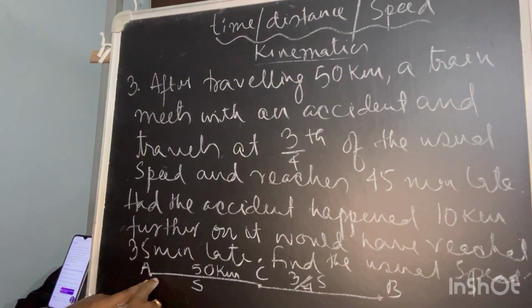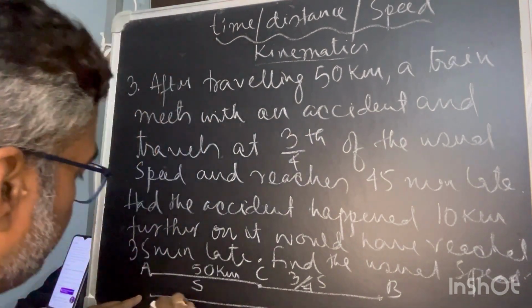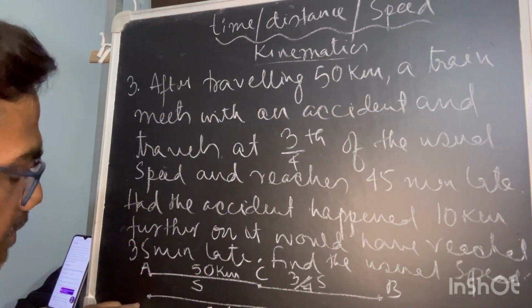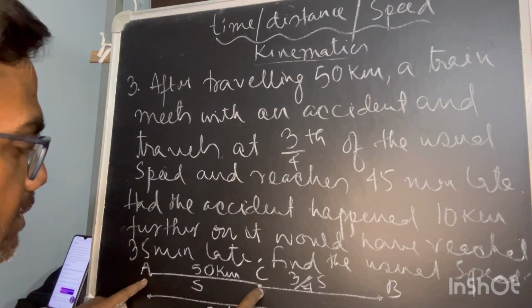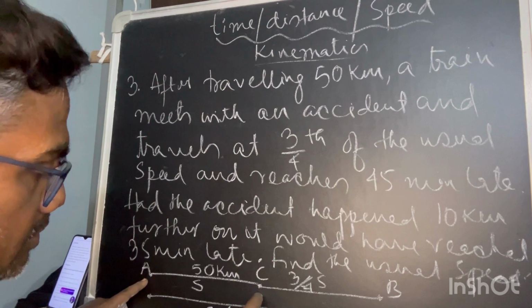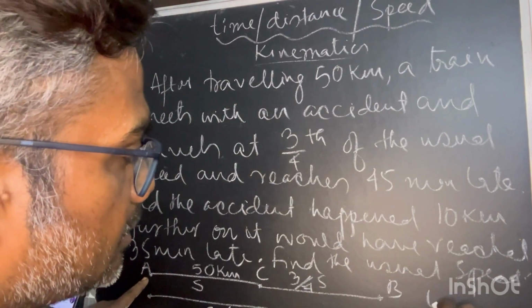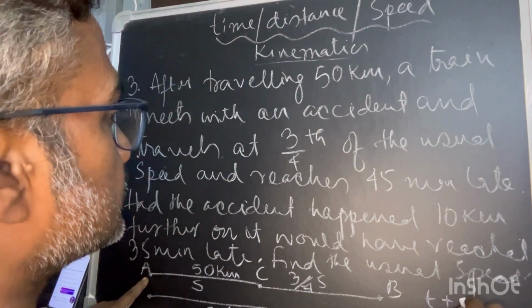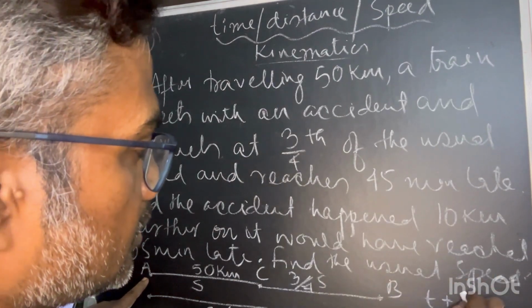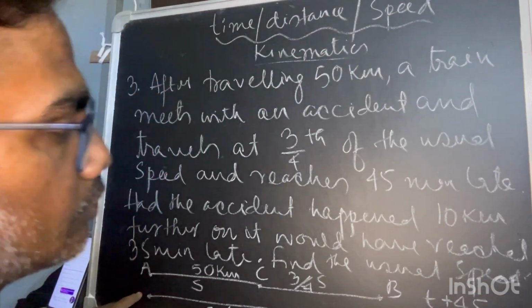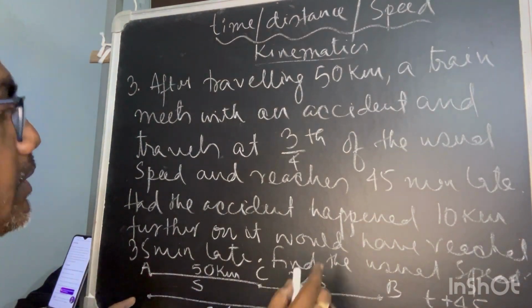So if he had moved with the usual speed, he could have reached in, let's say, time t. Now as he has met an accident here, the total time of travel becomes t plus 45 minutes. It is the total time, not the partial time.